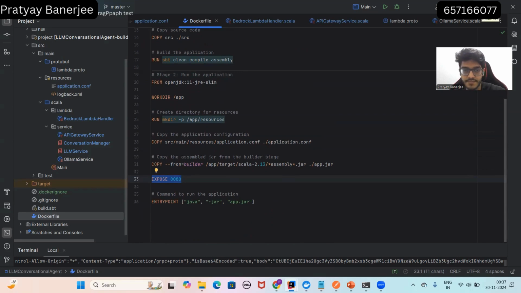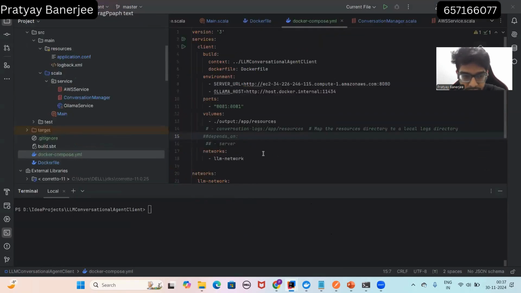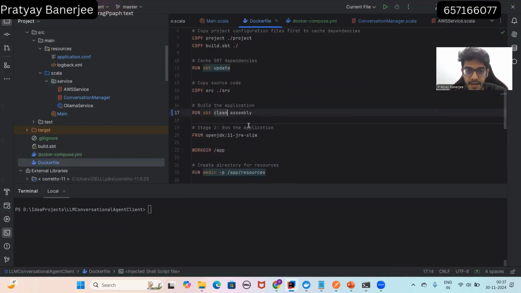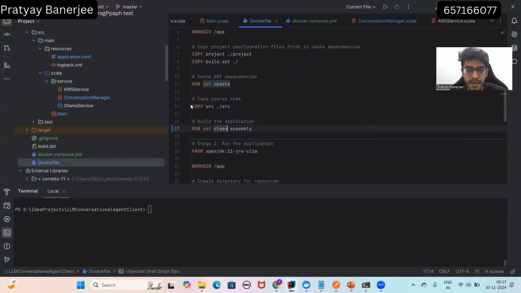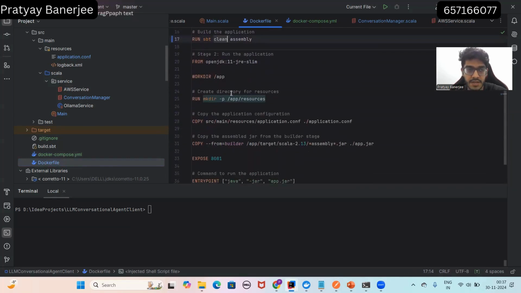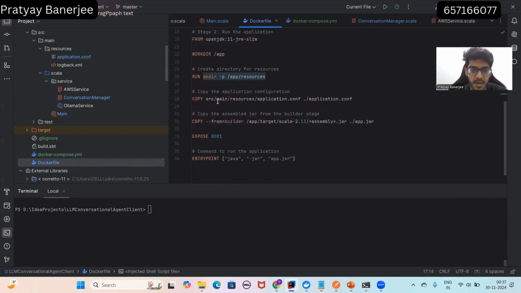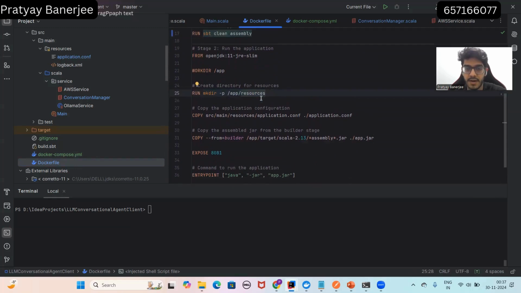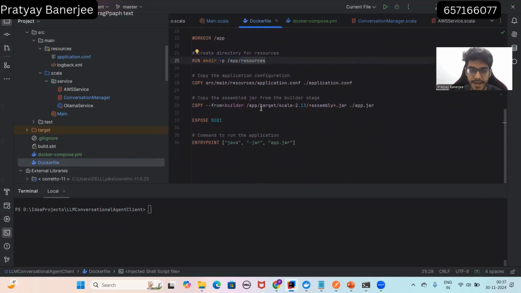All right. Now let's go ahead and take a look at the client code as well. So this is the LLM conversation agent client. Here also we have created a Dockerfile, and basically the same commands for the client as well, more or less. It's just that we have to create a directory here, because we will be storing the output there.